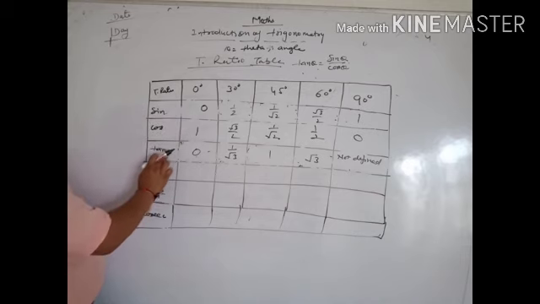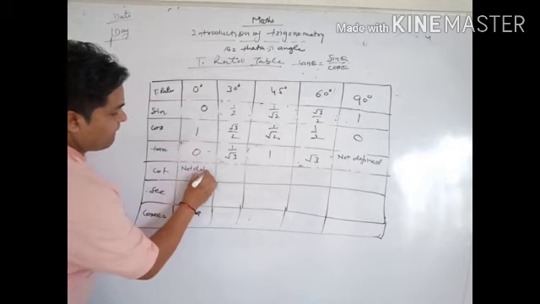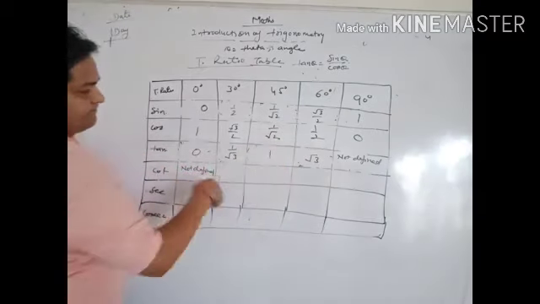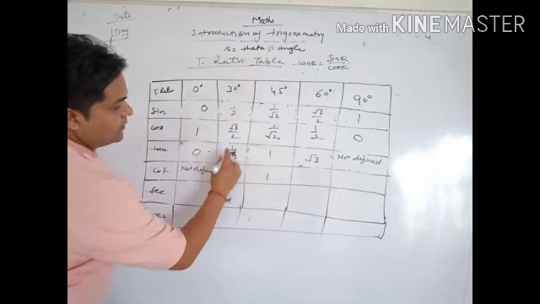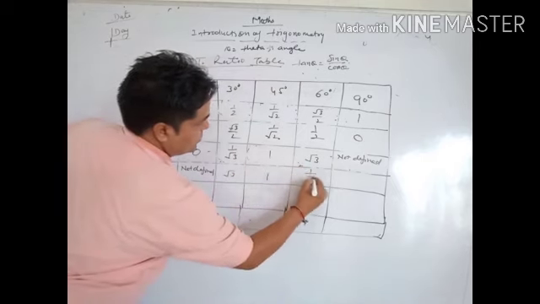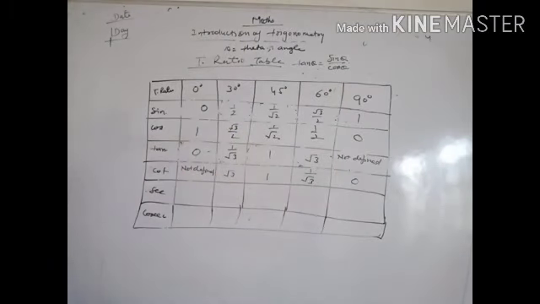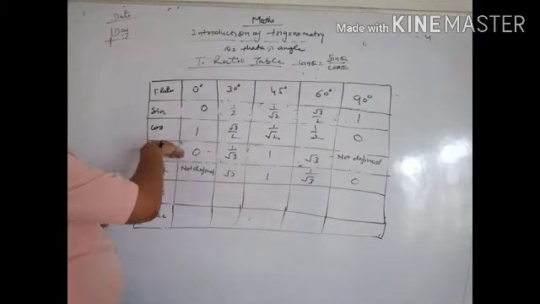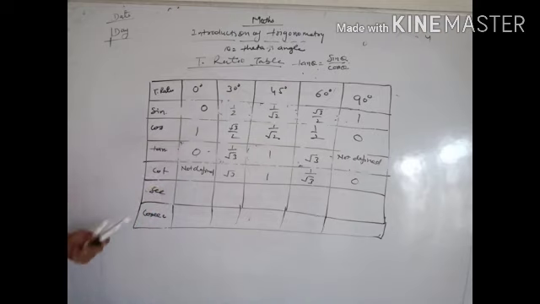Similarly cot is reverse of tan. It means first is not defined. Come here. Second is root 3. This is 1. This is here root 3, and now it is 0. Understood? Means cosec is reverse of sin and cot is reverse of tan.